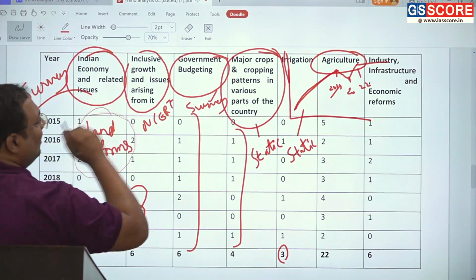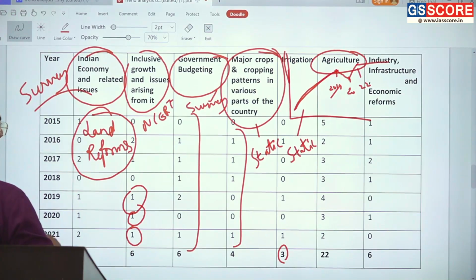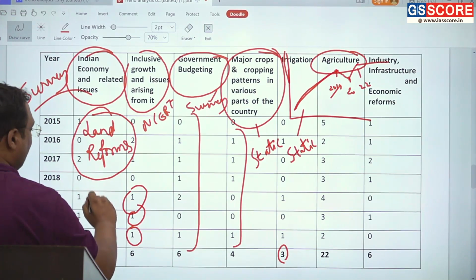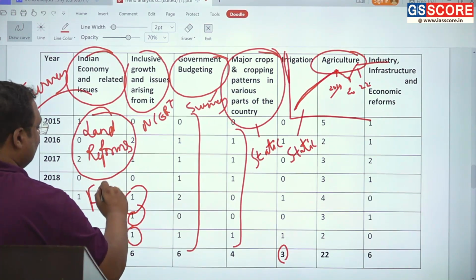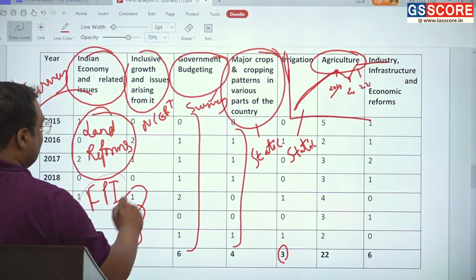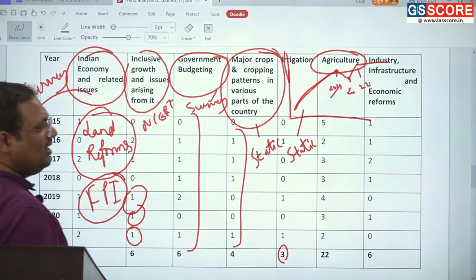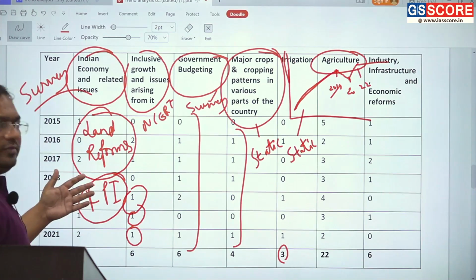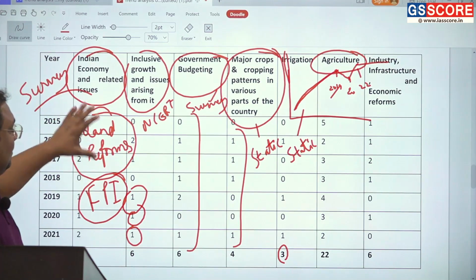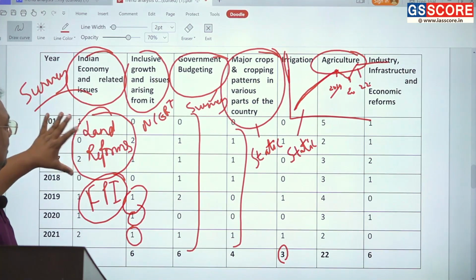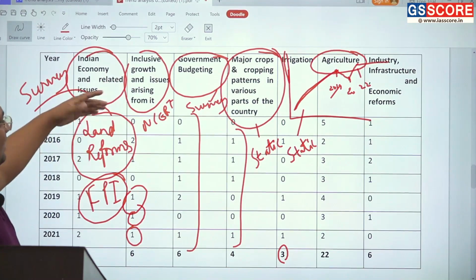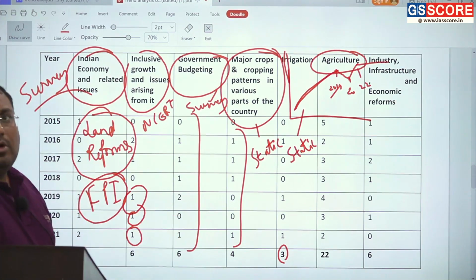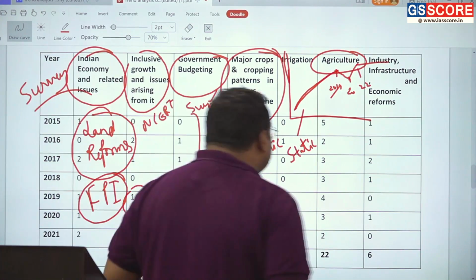And another quite static portion is the food processing industry. From these two topics, we have seen significant questions; one of these two is asked every year. These are the areas where you can very easily score, where things do not change a lot.